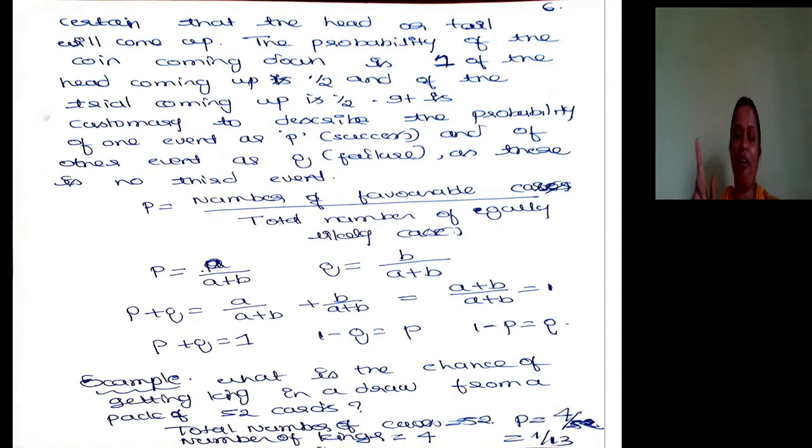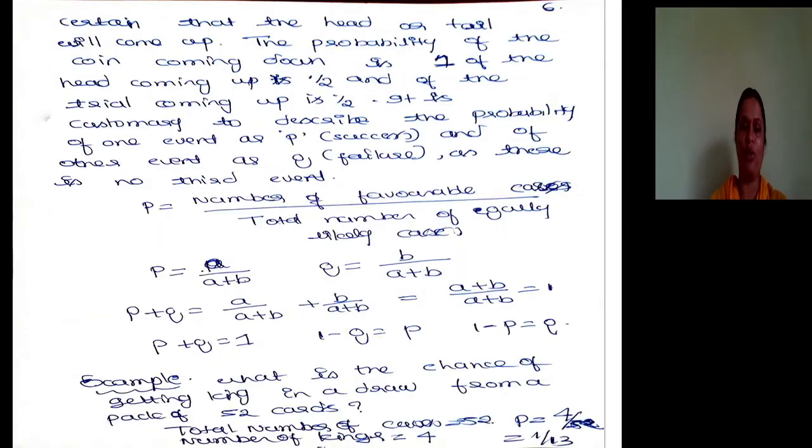4 means number of favorable cases. What is the favorable cases? Chance of getting king. What is the total number of equally likely cases? Total cards. How many cards are there? 52 cards are there. So out of 52, there are 4 chances of getting a king. So 4 by 52 means 1 by 13. You can simplify it or you can keep it as it is.